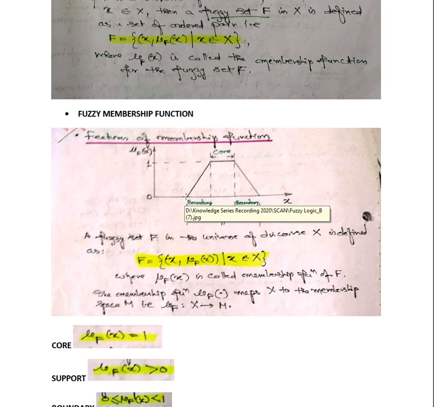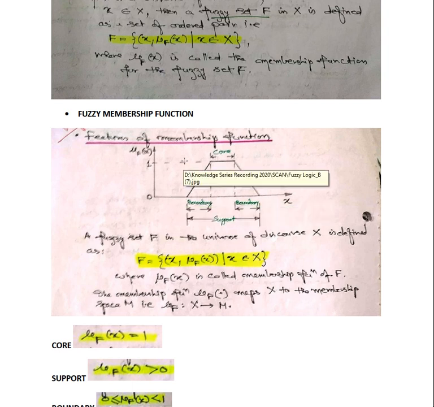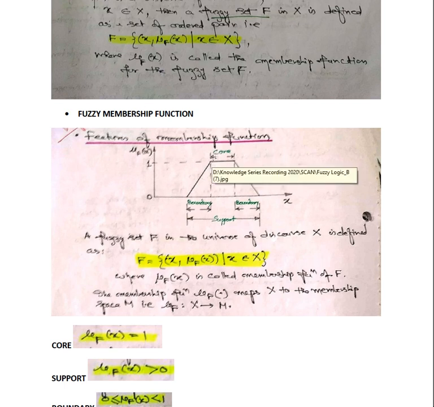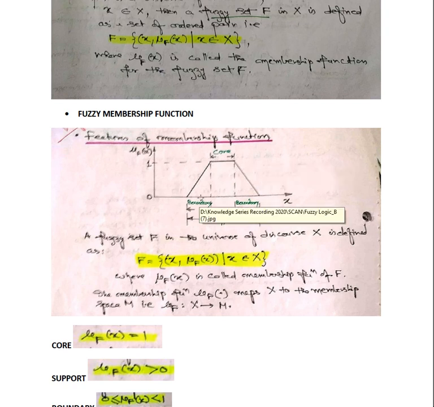But after this, it does not take an immediate rise to 1. Rather, it goes from 0 to 1 gradually, because at every instant there will be a different value of x. Between this point and this point, you will have a range of values which is common, that is 1. After that, this value falls from 1 to 0. So that is how the feature of a membership function is defined, into 3 sections.